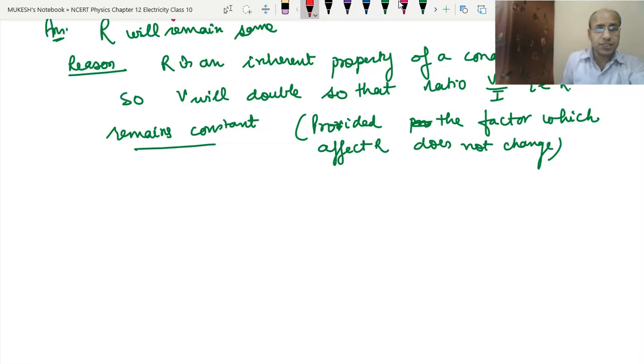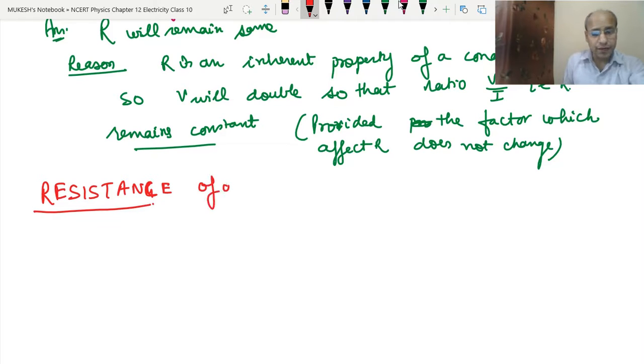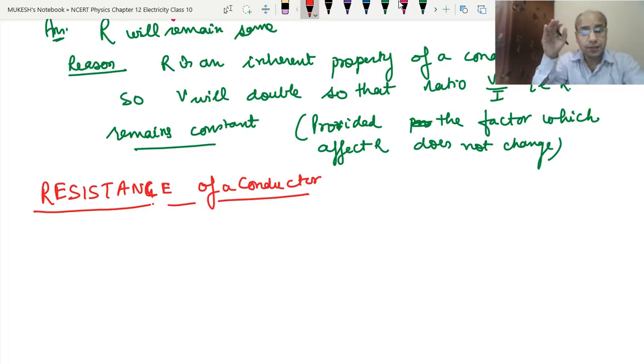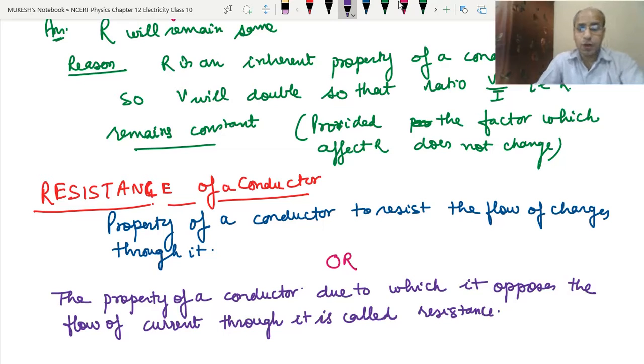Now comes the resistance. Now we will define the resistance of a conductor. How can we define it? The property of a conductor to resist the flow of charges through it. That means whatever charges are flowing, it provides hindrance to that flow of charge, and that is called resistance. So there are two definitions. First is the property of a conductor to resist the flow of charges, or the property of a conductor due to which it opposes the flow of current through it, is also called resistance. Either way we can write the definition of resistance.